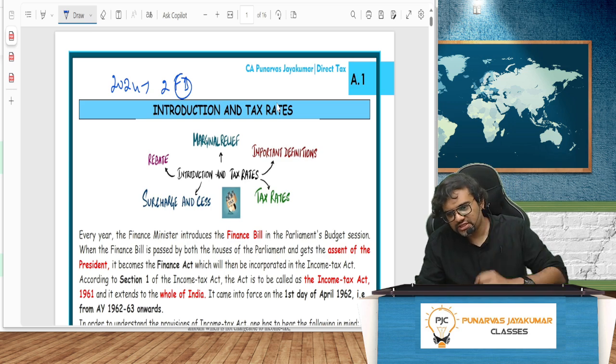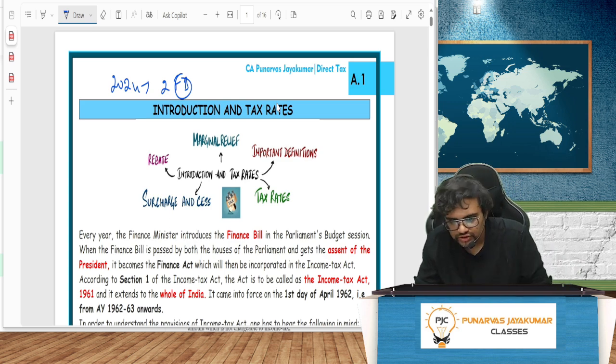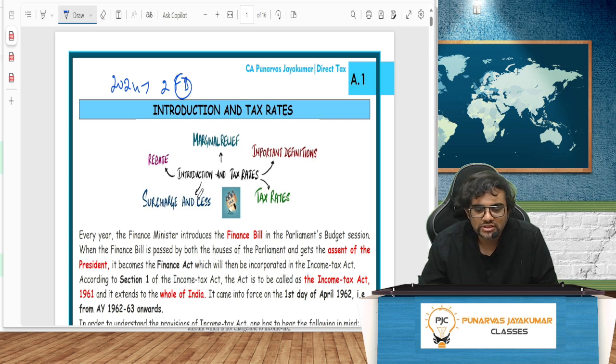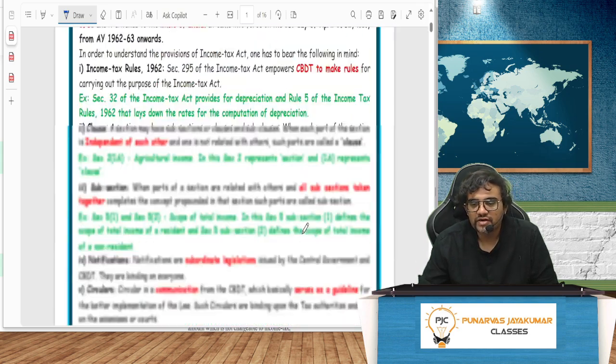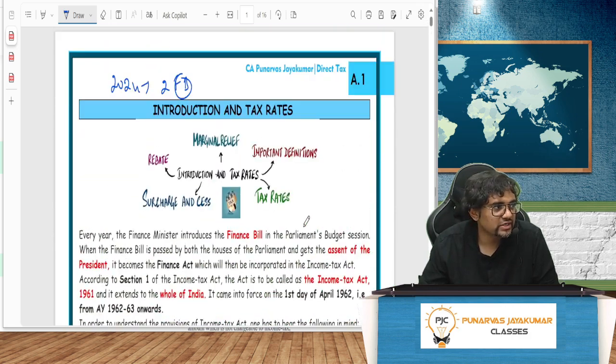There have been some changes here and there. You have to make one or two changes in the notes also, because between the finance bill which came first and the finance bill which came second, there were changes. And after the finance bill became a finance act, there were changes in between that also. There are quite a few changes for May 25 and November 25. Some of them are drastic, some of them are small. Everything is given in the notes, nothing to worry. Wherever those slight differences are there, we will change in the notes only. Apart from that, everything is fully amended. The material that you have is the fully amended material. You don't have to see any other material. This is more than sufficient.